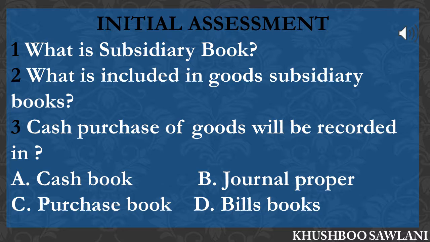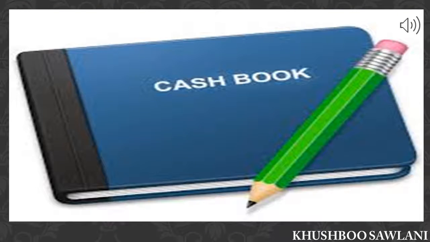So we are going to study about cash book, chapter number 6. We have studied some subsidiary books in the chapter on subsidiary books. In this chapter, we will study cash book, the most important type of subsidiary book. Generally, in any business or profession, two types of transactions are seen. First is cash transaction and second is credit transaction. Credit transactions also get converted into cash transactions in future.